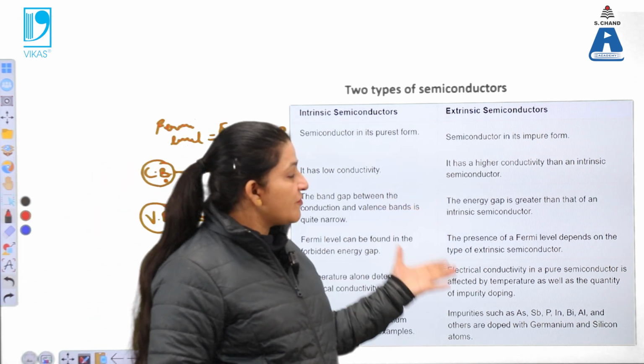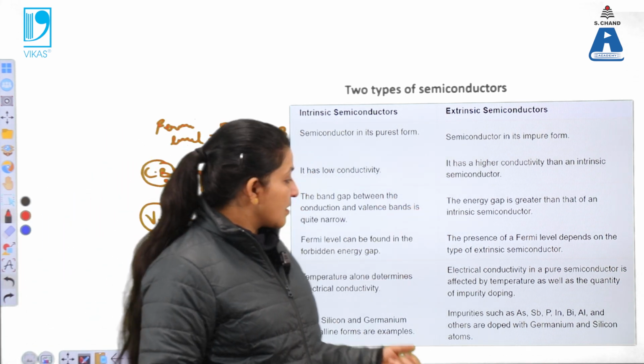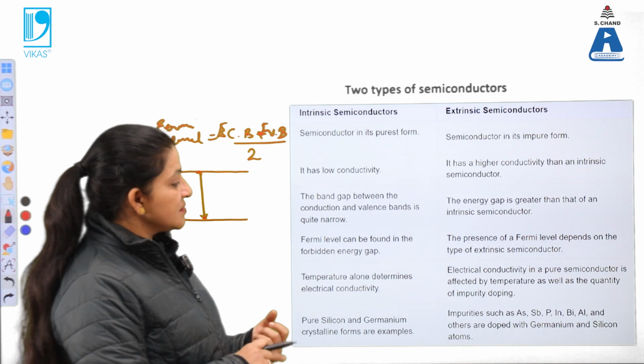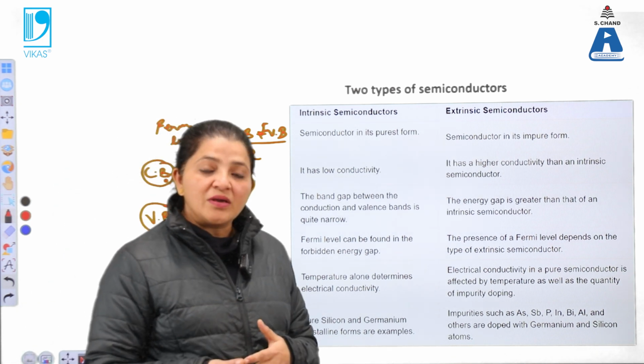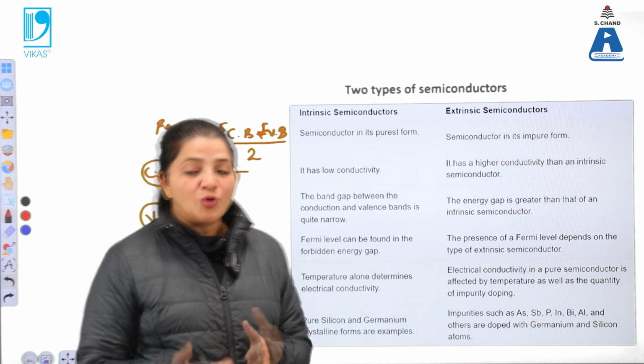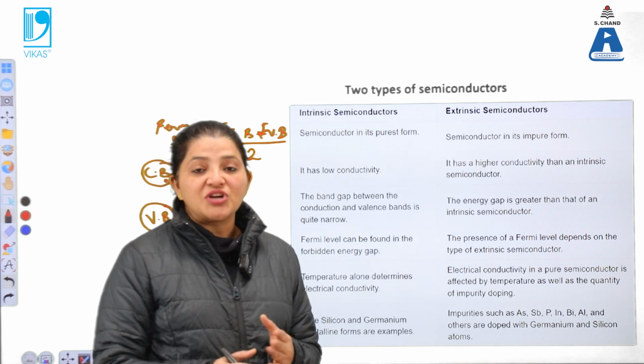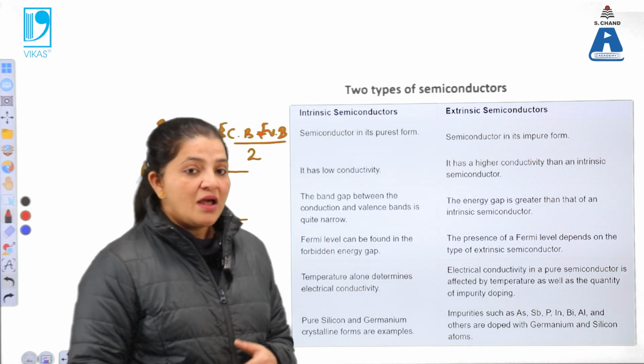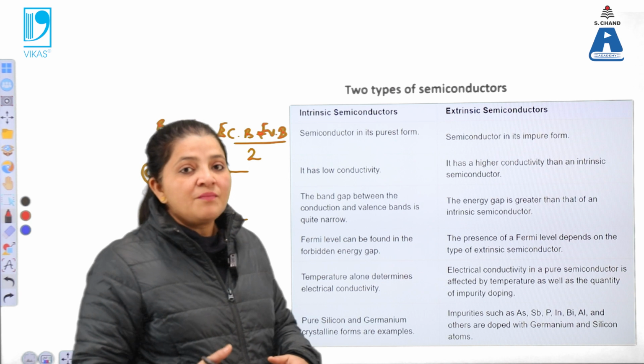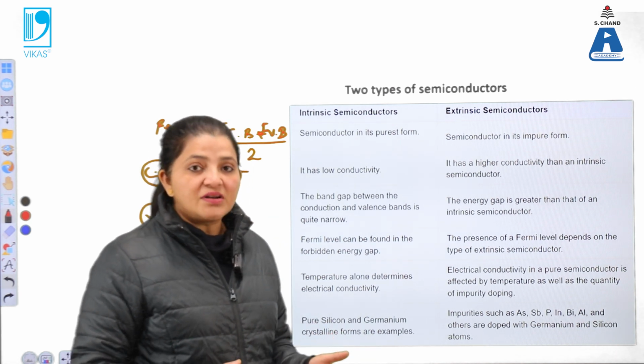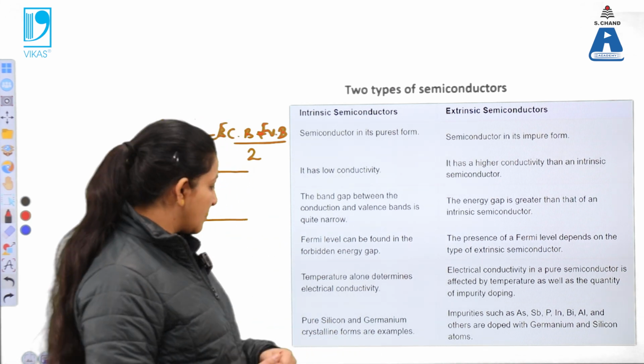While in case of extrinsic semiconductor, the conductivity can be enhanced by enhancing the doping quantity. That means when the dopant is enhanced, automatically the charge carriers are enhanced. And secondly, with the temperature, also we can enhance the conductivity of extrinsic semiconductor.